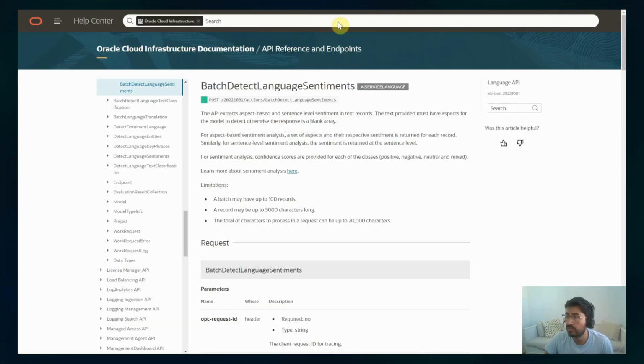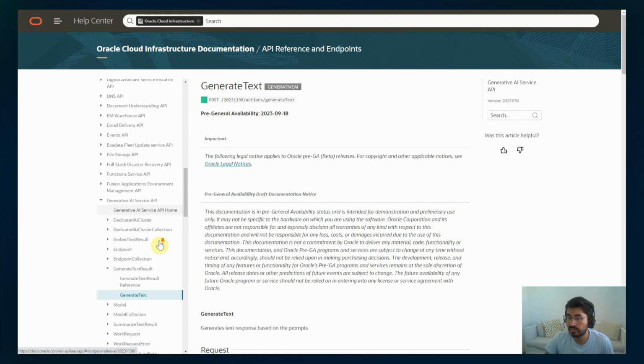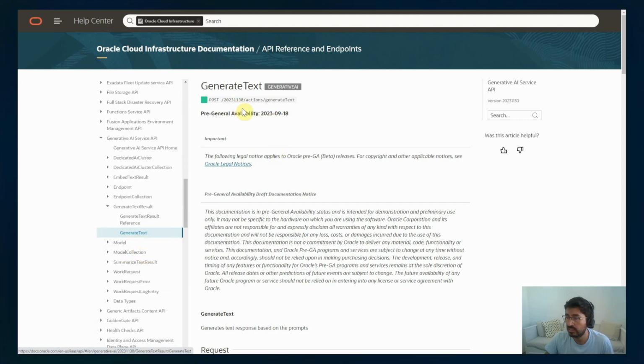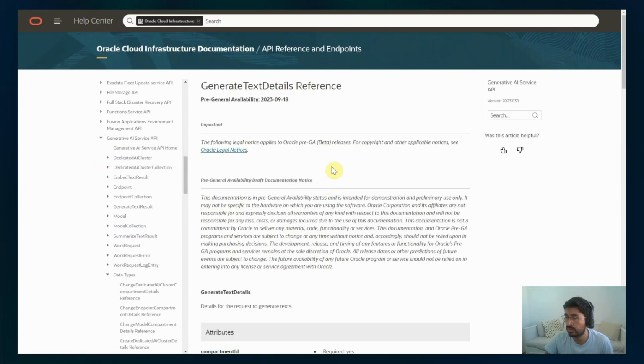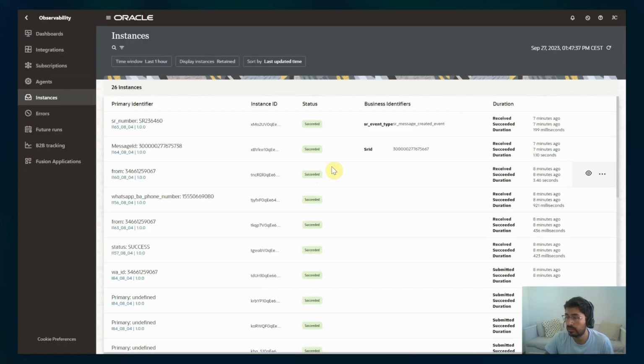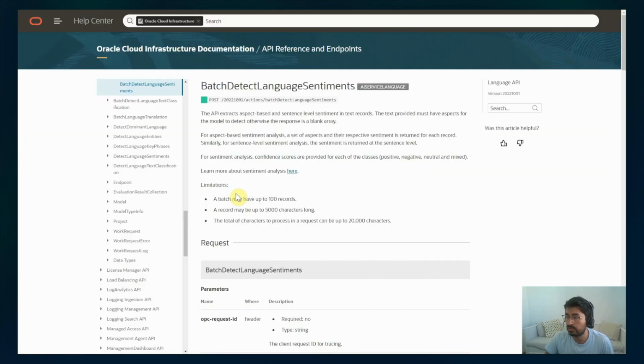You can find the documentation in the OCI documentation, Generative AI Service API, generate text. You just have to provide the different parameters that you see in the playground here: temperature, the tokens, and the prompt itself.